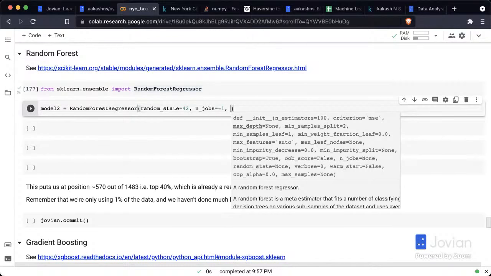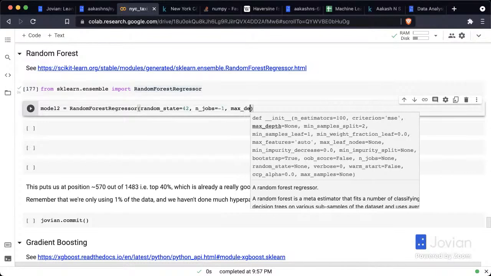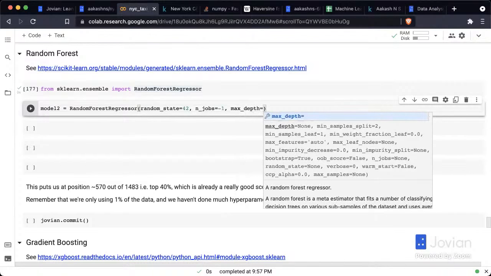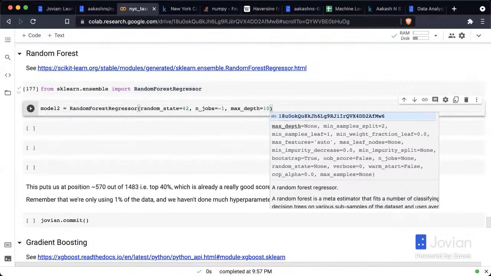Then we have max_depth. By default, the decision trees in the random forest are unbounded. But for a very large data set, you may not want to create unbounded trees because they may take a very long time and they may also very badly overfit the training data. So I'm just going to specify a max depth of, I don't know, maybe 10, let's say.